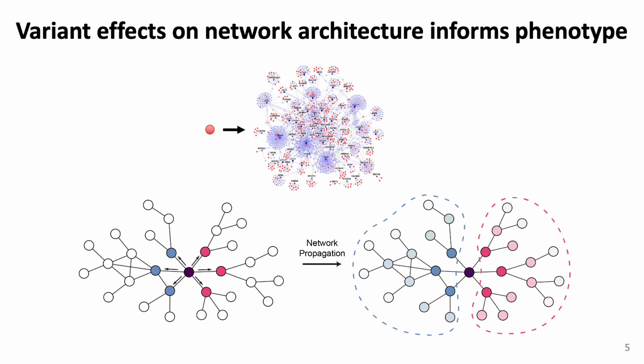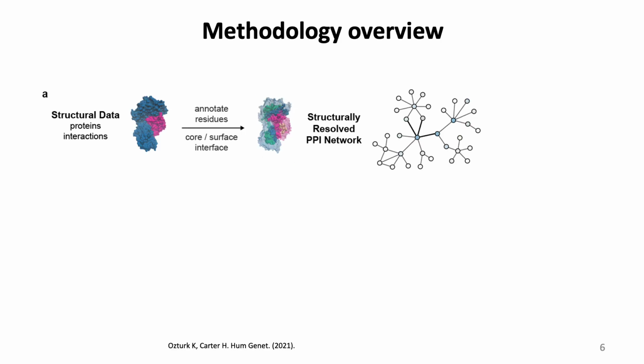And the level of impact caused by a mutation to the underlying molecular interaction network may determine the likelihood of generating a disease phenotype. To do this, we need to be able to map mutations to 3D protein structures and interactions so that we can model their potential to affect network edges. So we collect the structural data on proteins and their interactions using PDB structures and homology models.